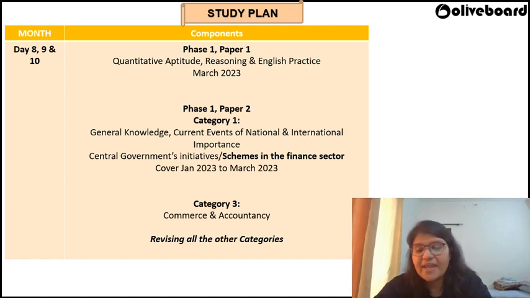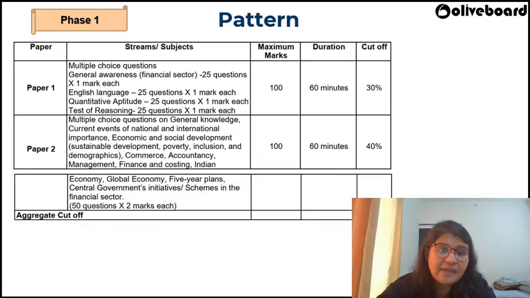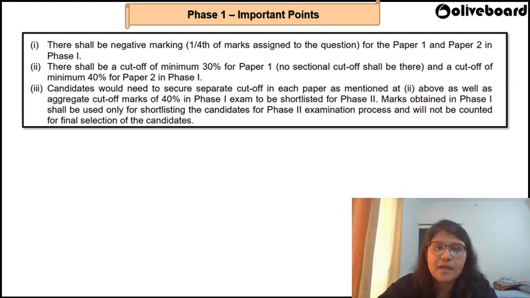Before I end this particular video, I would like to stress this point, and I'm repeating myself because it is very, very important for all you students out there. Please understand the pattern. Minimum cutoff is something that you need to clear. So in case you're very comfortable in a particular paper and you don't clear the minimum cutoff in the other paper, you would not be taken forward to phase 2. So that is where I am asking you to emphasize the importance of knowing the minimum cutoff and the aggregate cutoff.